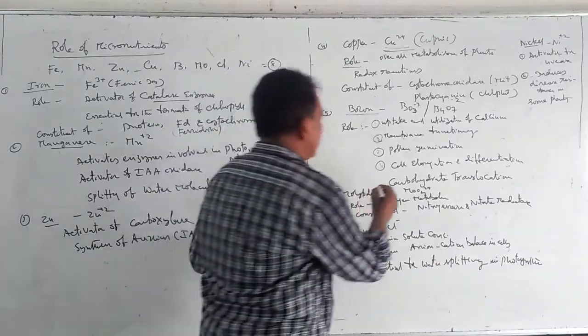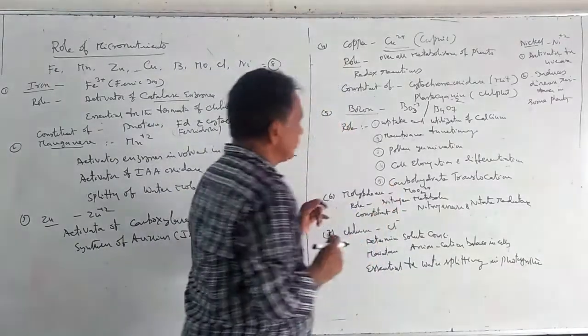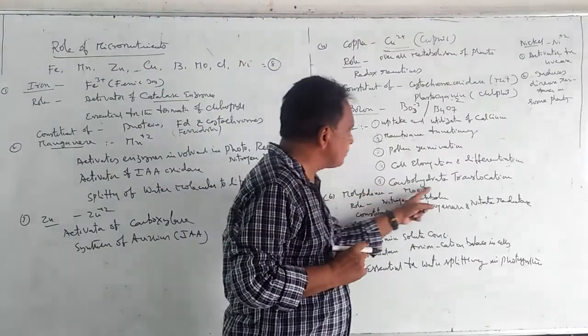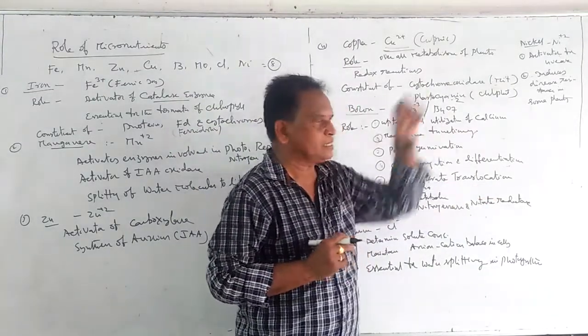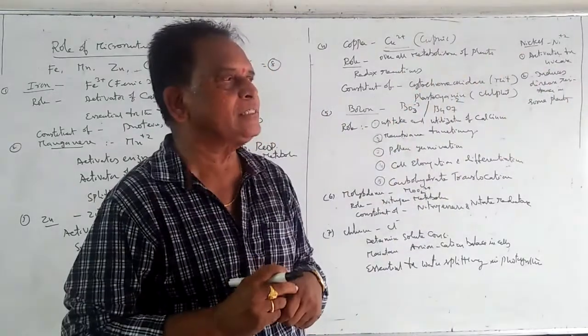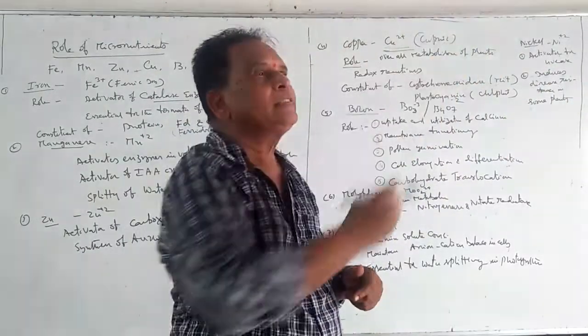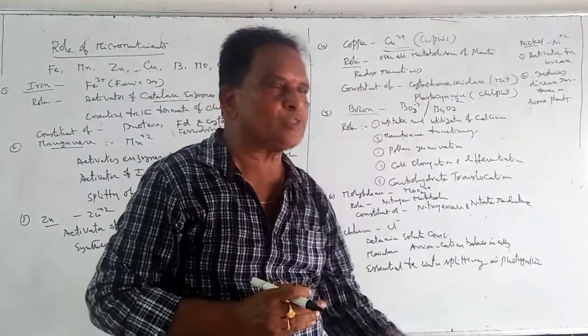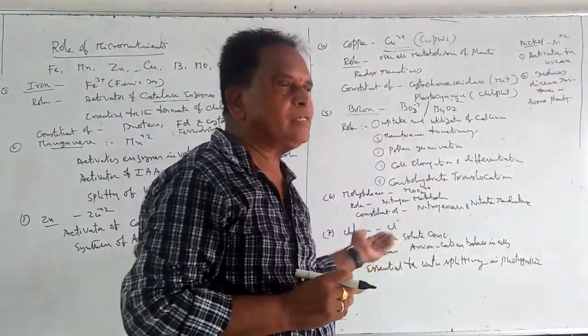And the most important function of boron is that it is essential for carbohydrate translocation. Carbohydrates are synthesized in the leaves during photosynthesis, and those carbohydrates are transported to the roots with the help of this boron.